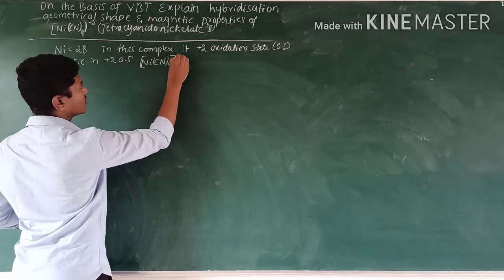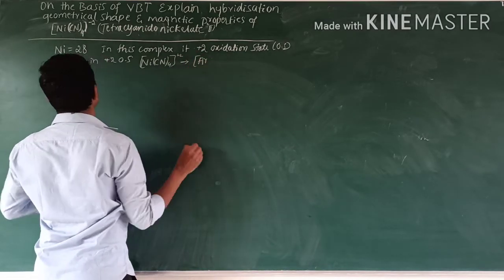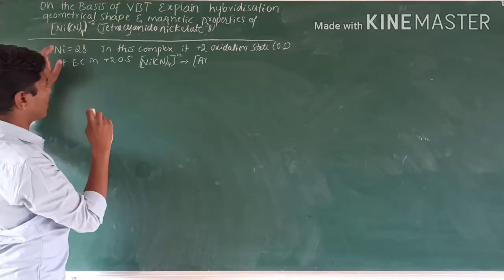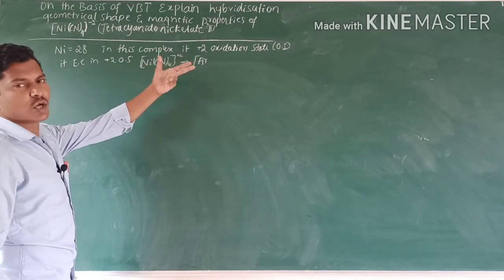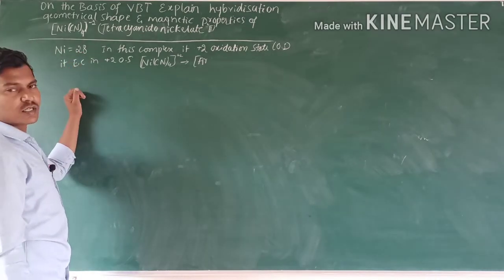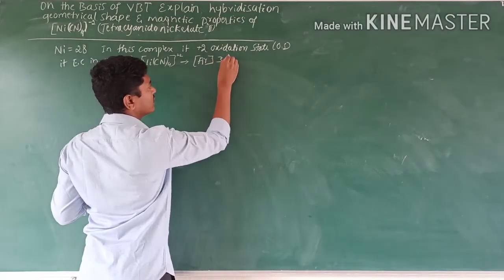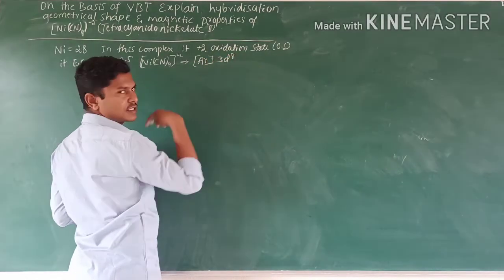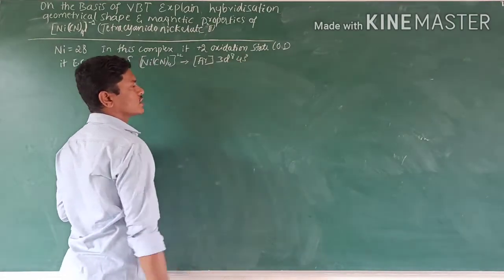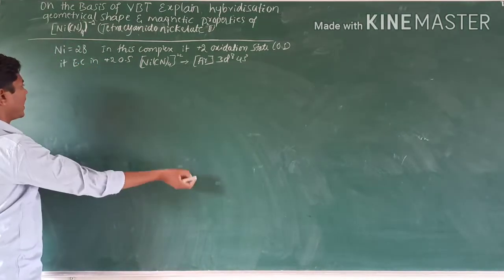For nickel in the +2 oxidation state, the configuration is argon core plus 3d8. After losing 2 electrons, it has 26 electrons. Argon already has 18 electrons, then 3d has 8 electrons, 18 plus 8 is 26, isn't it? Then 4s is 0. That is the electronic configuration. Now the orbital diagram, where orbitals are represented.